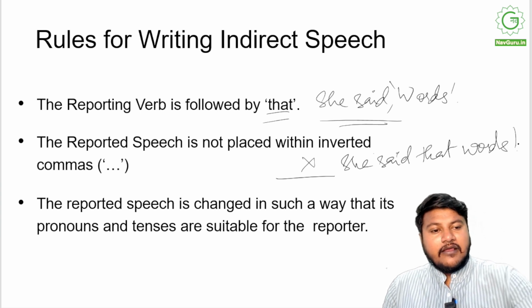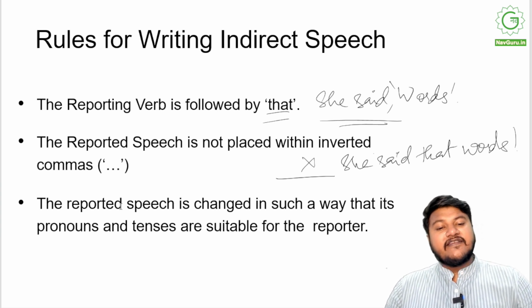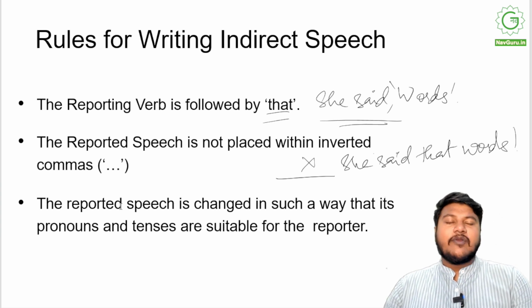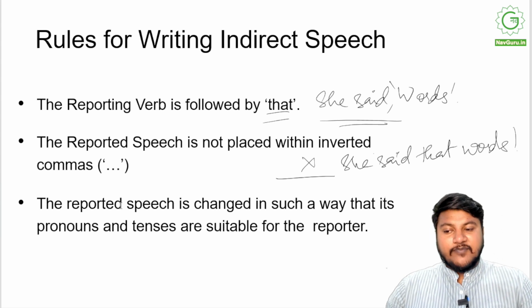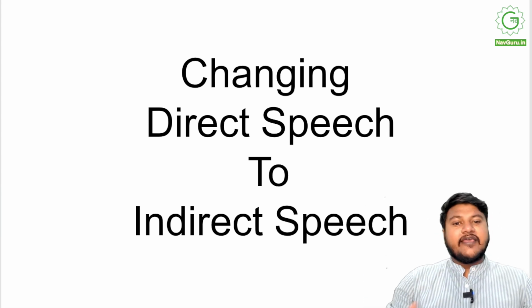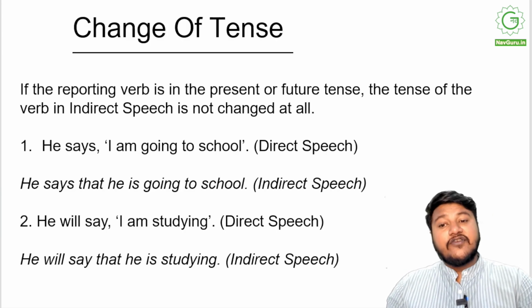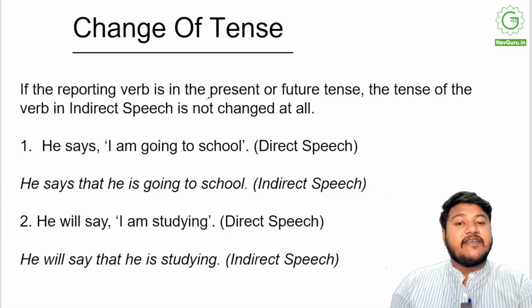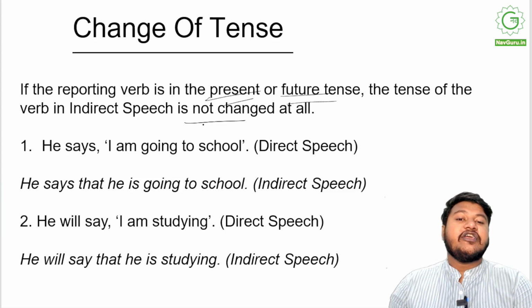Right? Clear. Moving on. The reported speech is changed in such a way that its pronouns and tenses are suitable for the reporter. Always make sure that whatever tense and pronouns your sentence is following, the speech will also follow the same. And now we move on to the difficult part, that is changing direct speech to indirect speech. So what are the things that you need to take care of when you are changing direct speech to indirect speech? First, the change of tense. If the reporting verb is in present or future tense, then the tense of the verb in indirect speech is not changed at all.